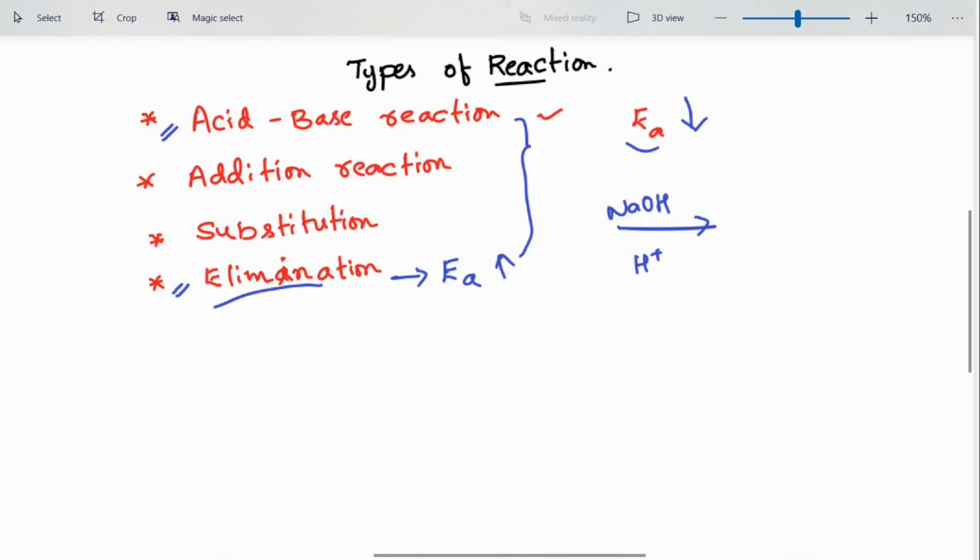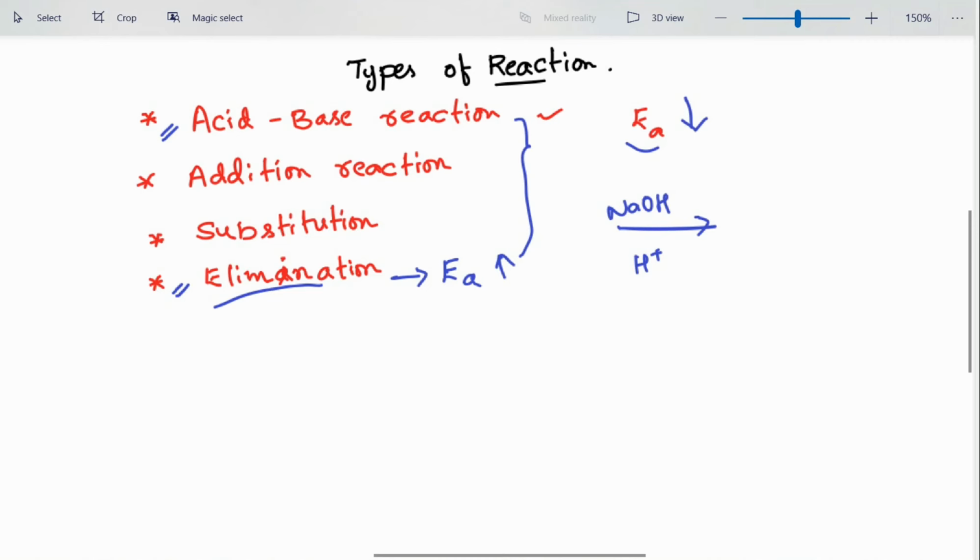Now let us discuss the types of mechanisms which addition, substitution, and elimination reactions undergo. Acid-base reactions don't have different types of mechanisms; there is either just an acidic reaction or just a basic reaction.